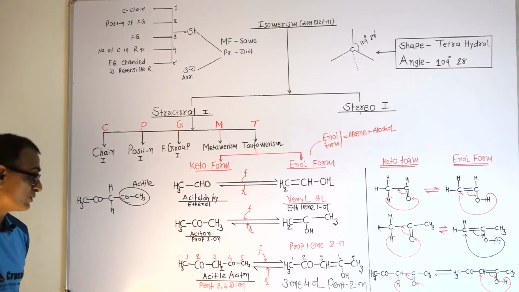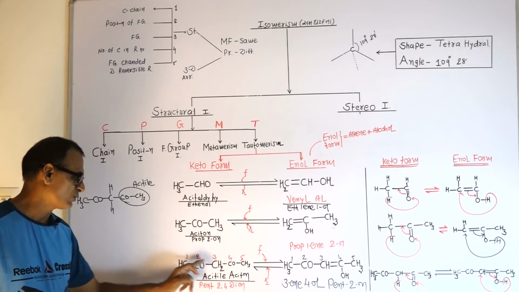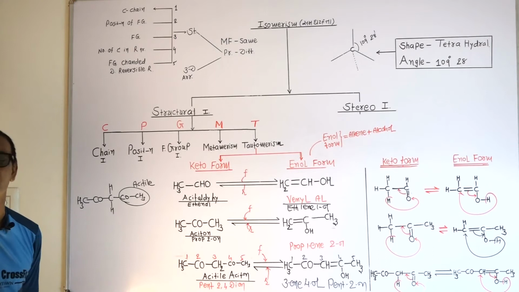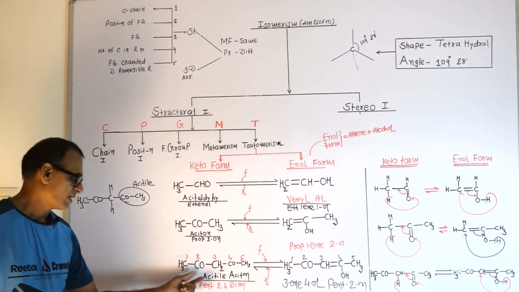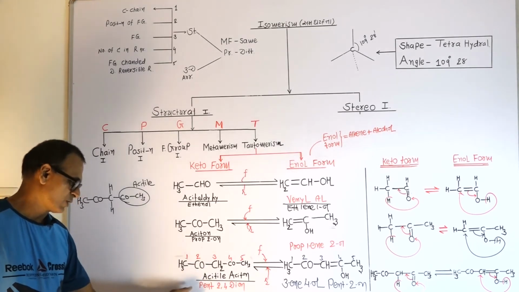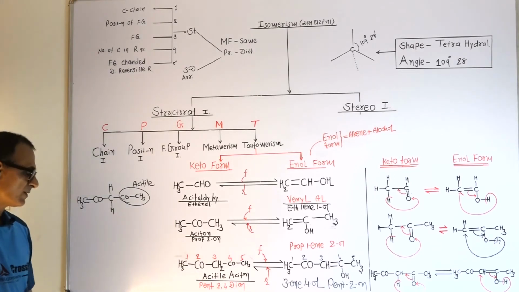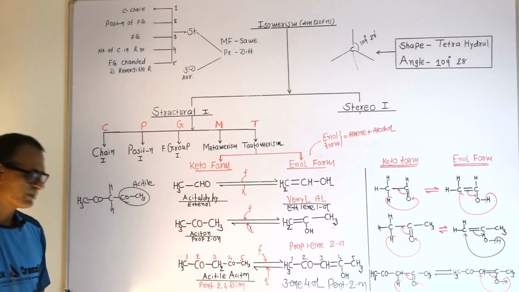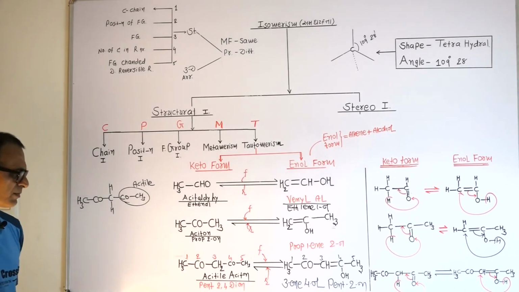If you want to know its IUPAC name, first of all you calculate the total number of carbon atoms in this one: 1, 2, 3, 4, 5. Five carbon means it is the derivative of pentane, and that's why its IUPAC name is pentane-2,4-dione, because CO group is present on second carbon and fourth carbon.